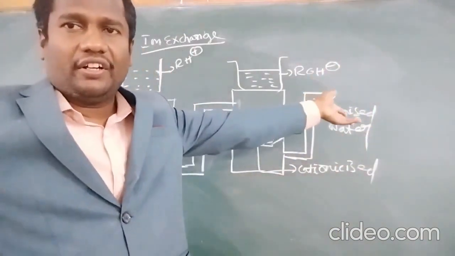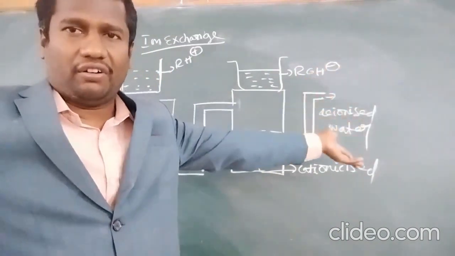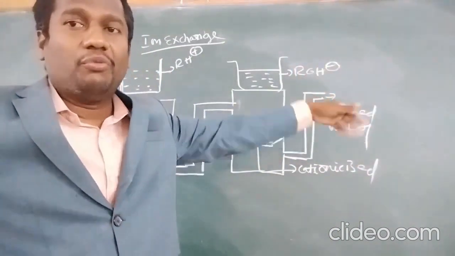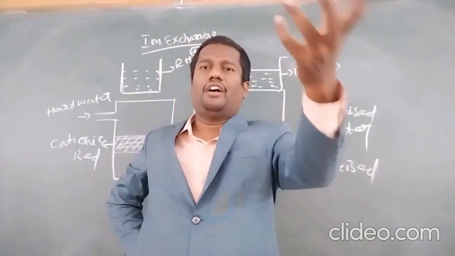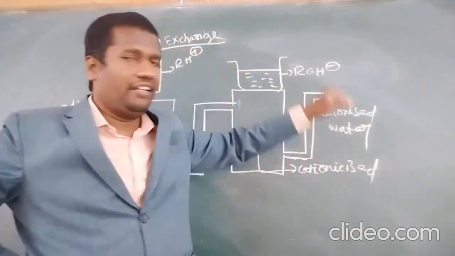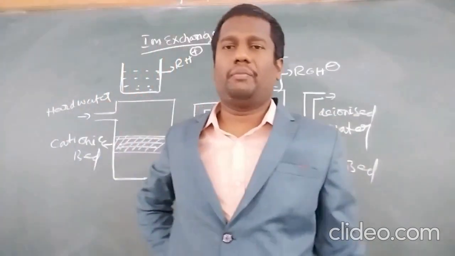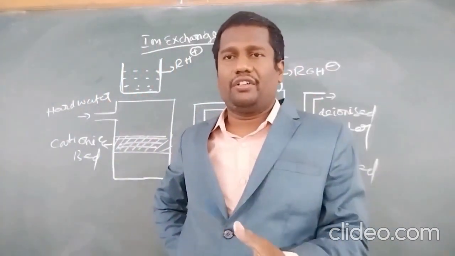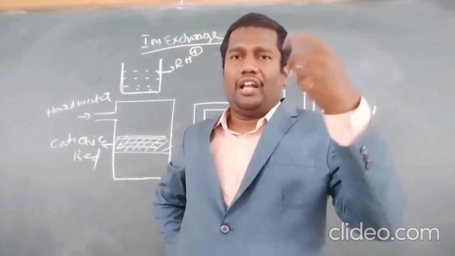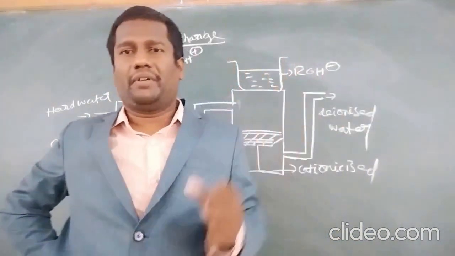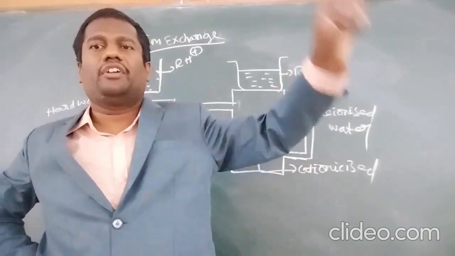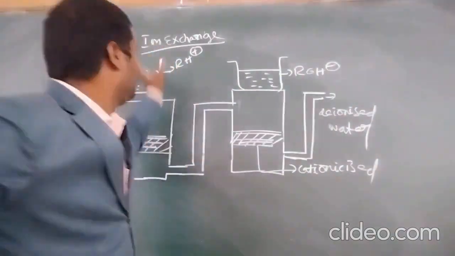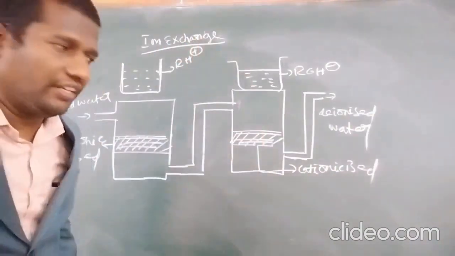Deionized means de for elimination, ionized, to remove the ions. Now what are the ions? Cations and anions, and finally the deionized water is formed. This deionized water is useful in laboratories and for industrial purposes. This deionized water is not useful for domestic purposes. Now this is the ion exchange method.